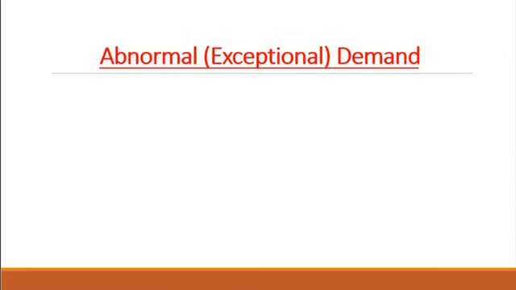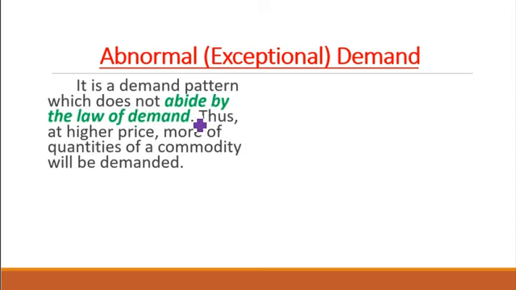Abnormal demand is also known as exceptional demand, and this is a type of demand pattern which does not abide by the law of demand. In my previous video, I explained the law of demand, which states that there is a negative relationship between demand and price of a commodity, all things being equal, over a given period of time. That is, when price rises, demand falls. But under exceptional demand, that is not the case.